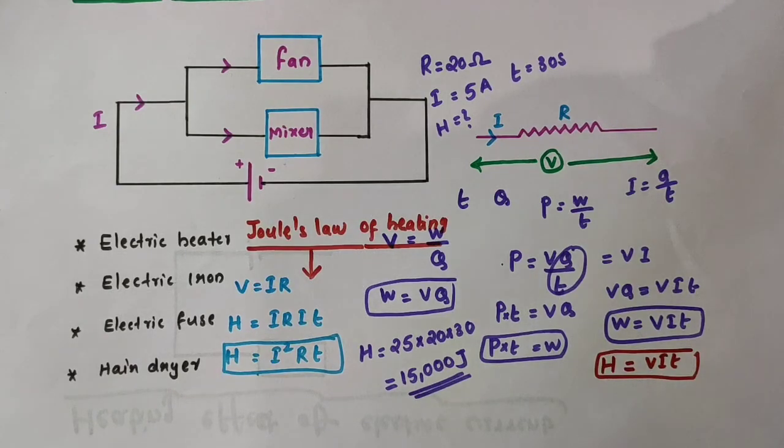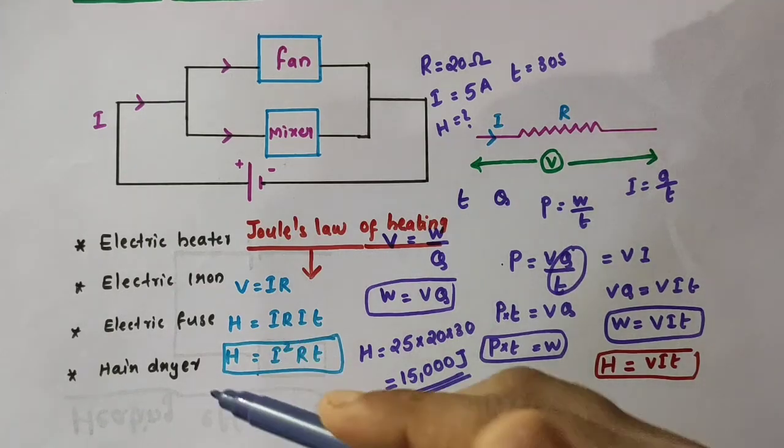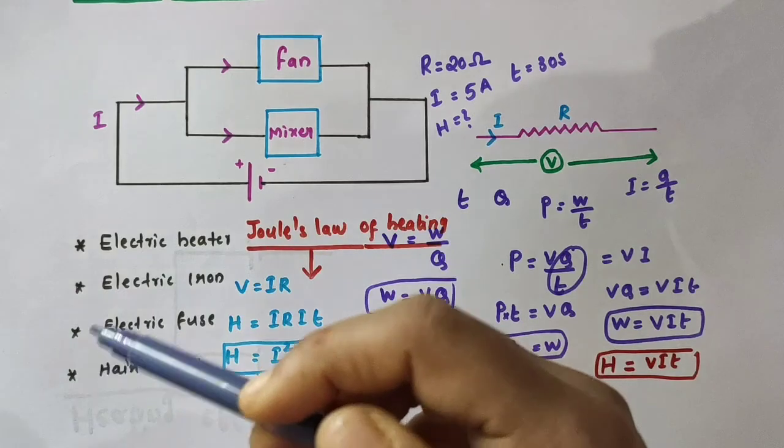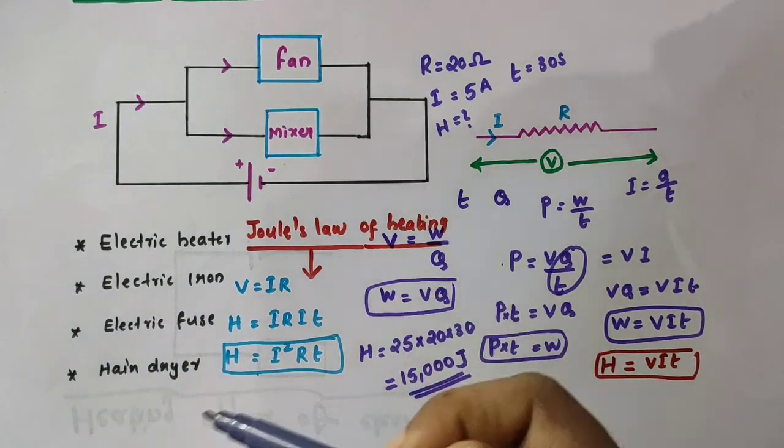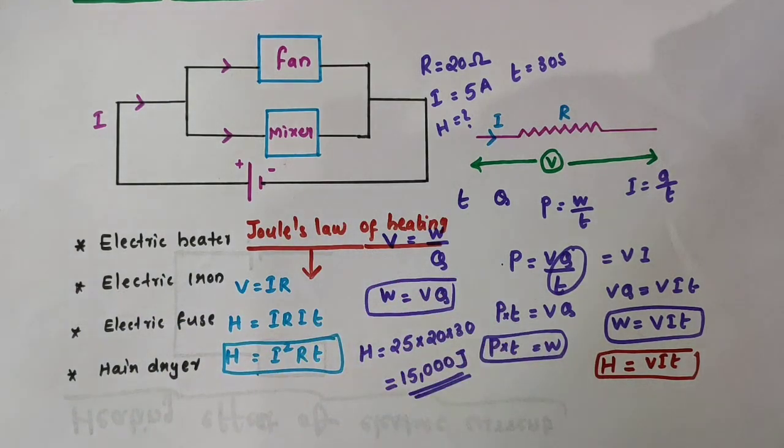So in this video, we have discussed the heating effect of electric current and Joule's law of heating. I hope you understood this. We will discuss how this heating effect of electric current is utilized in electrical devices such as electric heater, iron box, fuse, hair dryer, etc. That we will discuss in the next video.